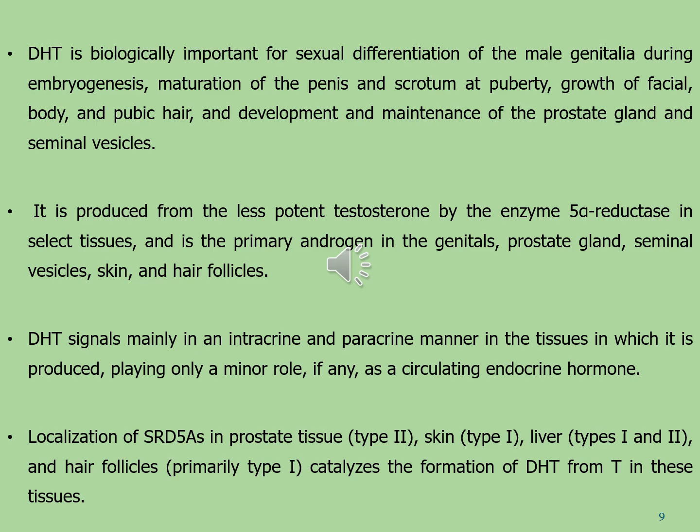DHT signals mainly in an intracrine and paracrine manner in the tissues in which it is produced, playing only a minor role, if any, as a circulating endocrine hormone. Localization of SRD5As: in prostate tissue, type 2; skin, type 1; liver, types 1 and 2; and hair follicles, primarily type 1, catalyzes the formation of dihydrotestosterone from testosterone in these tissues.